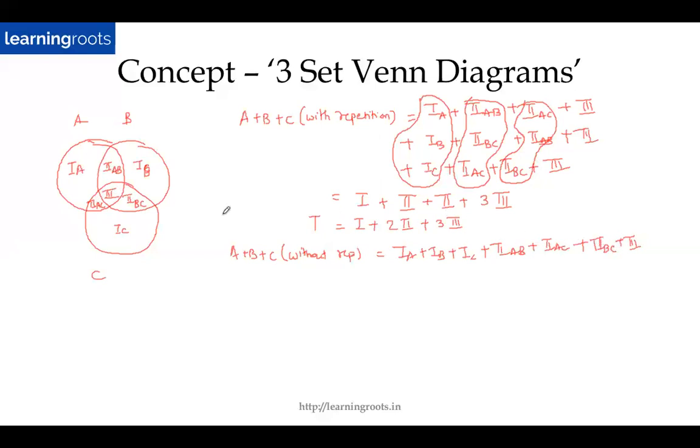One thing that I forgot to tell you: I'm assuming that right now there is 0 outside. So there is no element which is lying outside these three sets for the time being. I'll explain that later on. But for the time being, this is 0. Fine. So A plus B plus C without repetition is this. What is this? 1A plus 1B plus 1C.